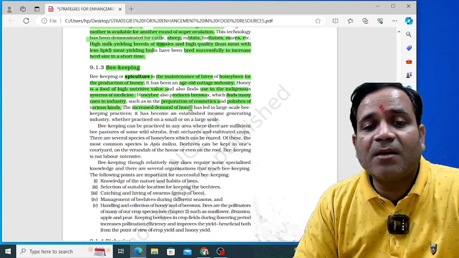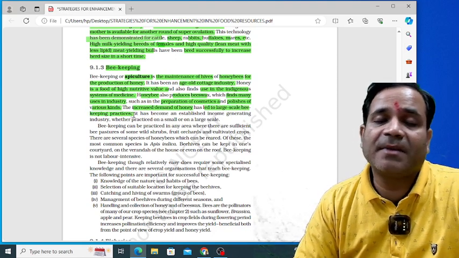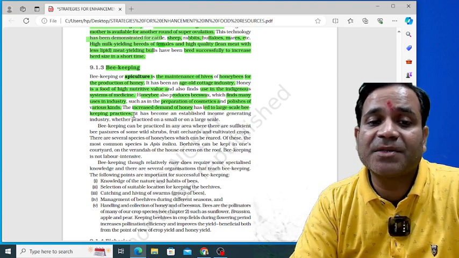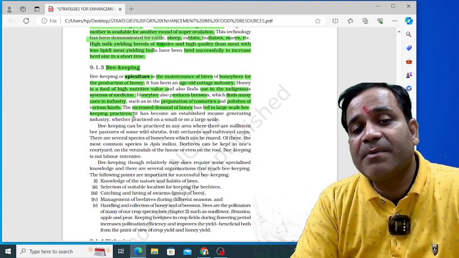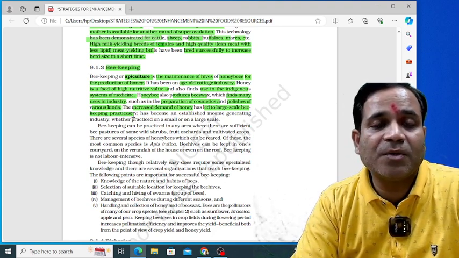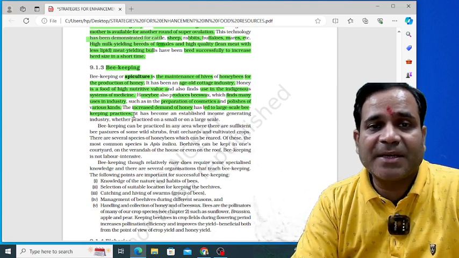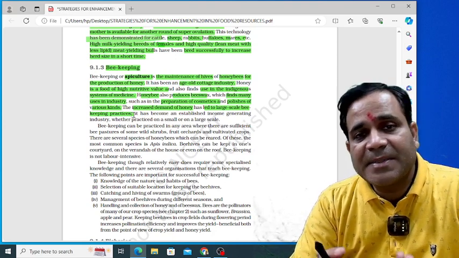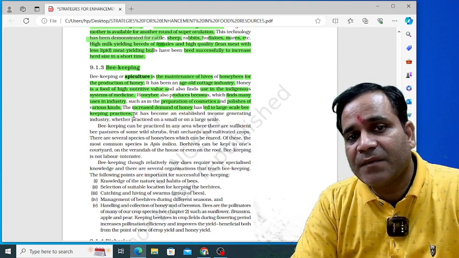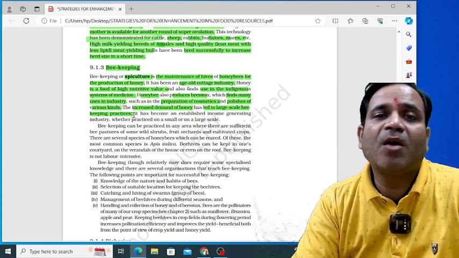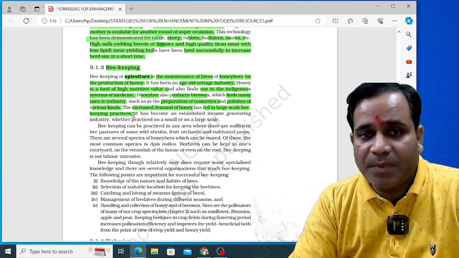The increased demand for honey has led to large scale beekeeping practices, my dear. So if we want to meet the demand for honey, then we have to carry out beekeeping practices on a large scale. The main motive and intention of this chapter is to see how we enhance food production, my dear.